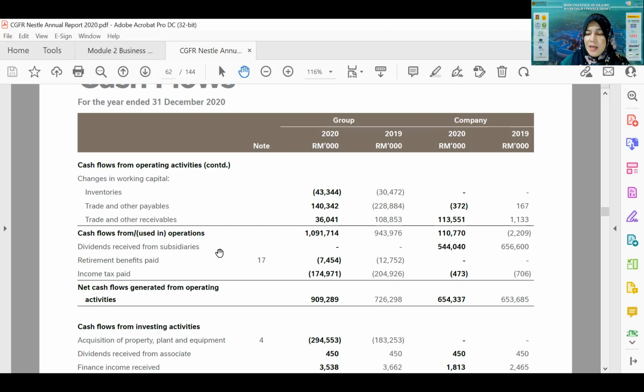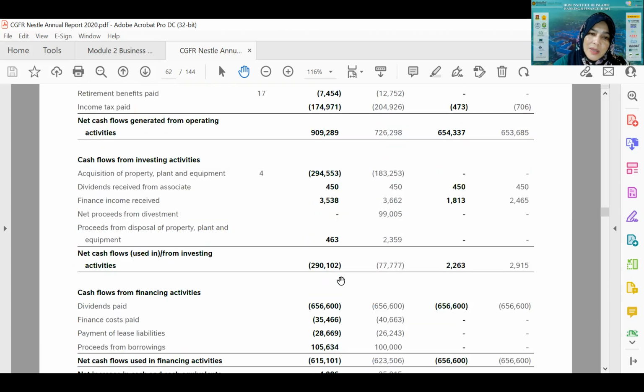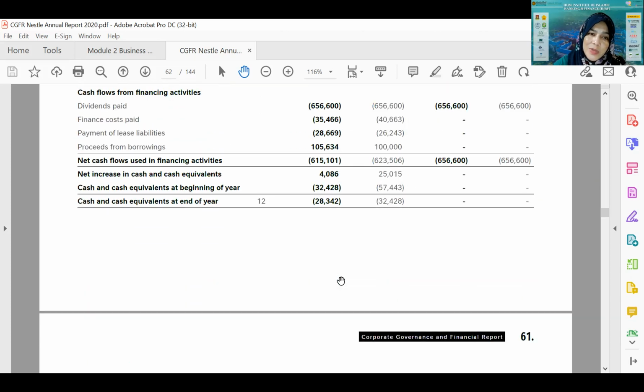So that's why in the financial ratio analysis that we will learn next week, it will be just about how to analyze a statement of financial position and how to analyze the statement of comprehensive income, and how these two statements will show you the actual performance of the company. Okay, so that will be discussed next week. All right.